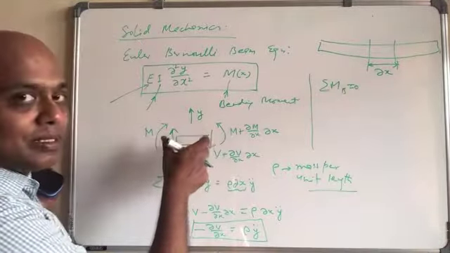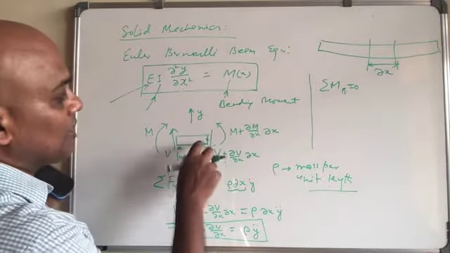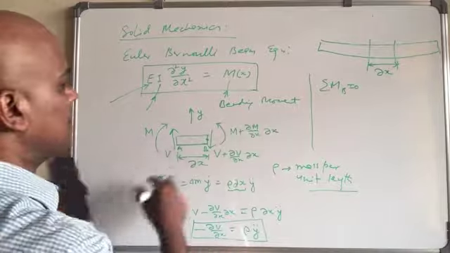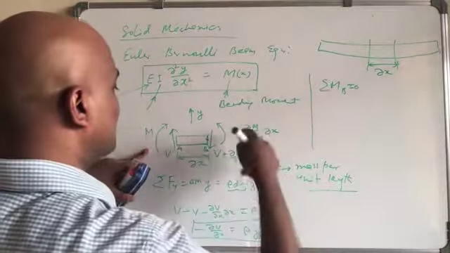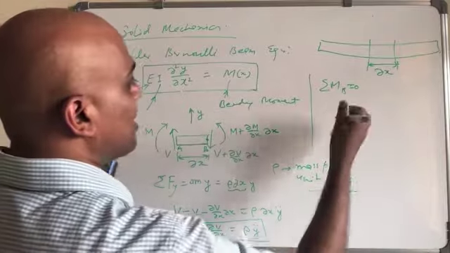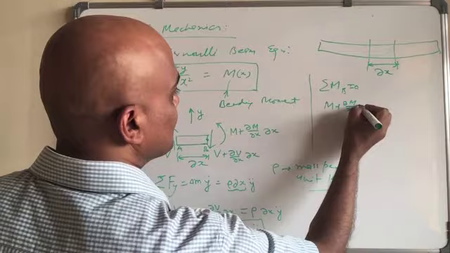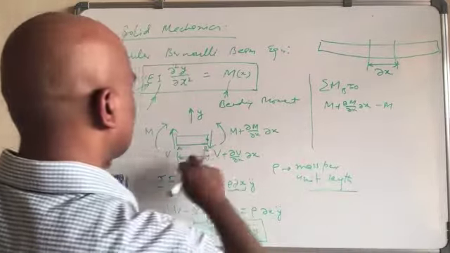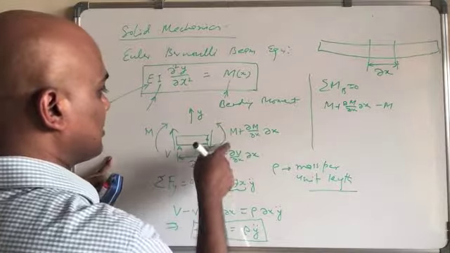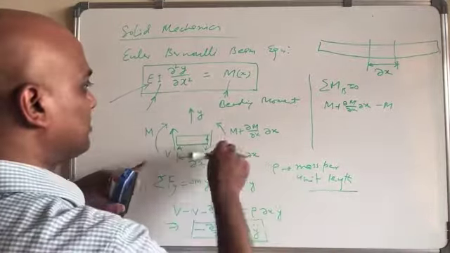And what you will find in this case is, first anticlockwise, m plus dm over dx, minus m.